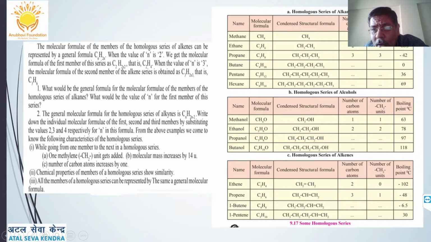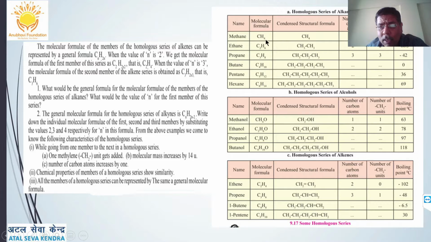Number of carbon atoms 1, 2, 3, and a CH2 unit has been added each time. In this way, they differ from each other by one CH2 group, that is a methylene group, and the molecular masses will differ by 14 units, that is Dalton units.